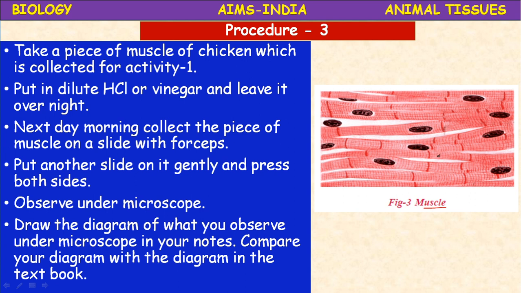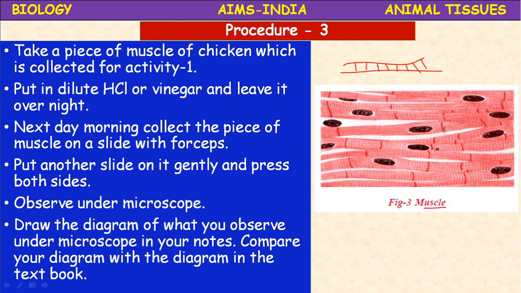How do you find the difference between the skin cells and the muscle cells? In the skin cells, the cells are arranged in a row. Okay, in a single row continuously. But here the cells are somewhat large in size, and they are placed one over the other, isn't it?